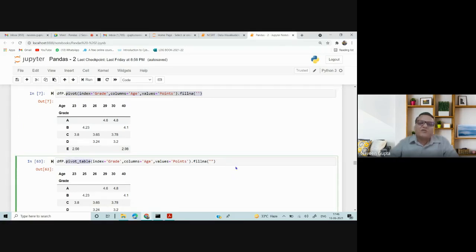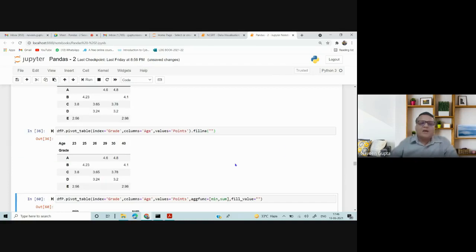The same output will come. But as I said, by default, it will take only the mean value. You cannot apply sum, you cannot apply maximum, you cannot apply count.